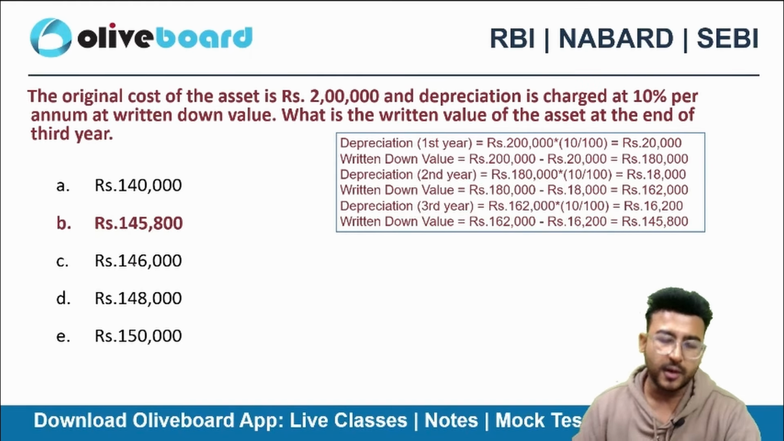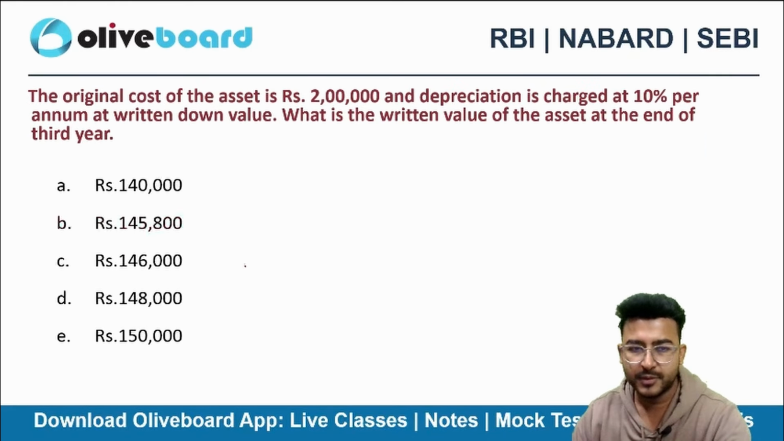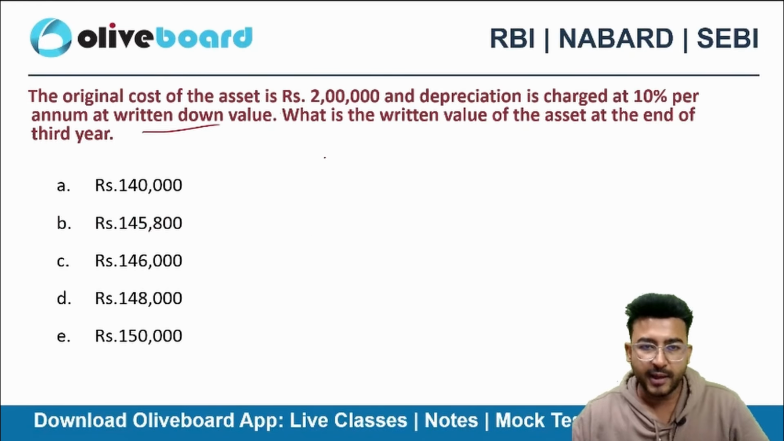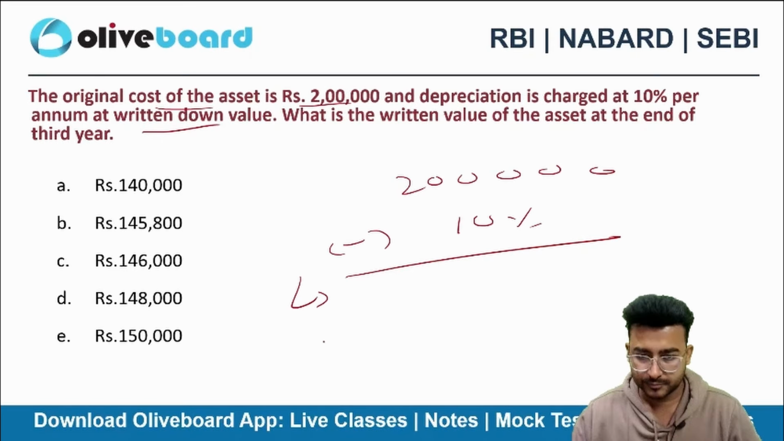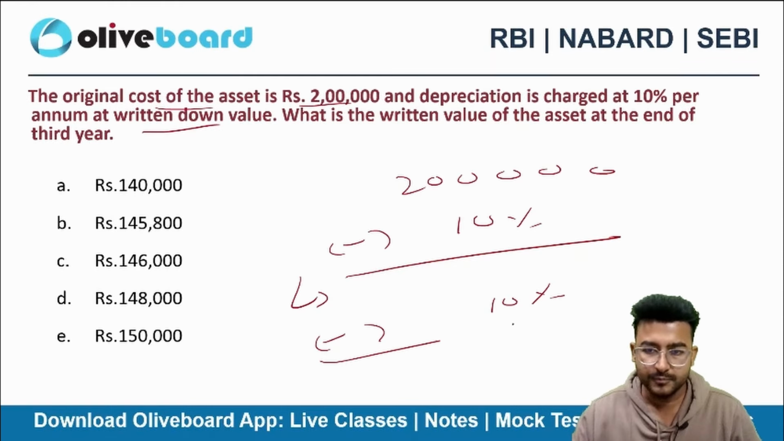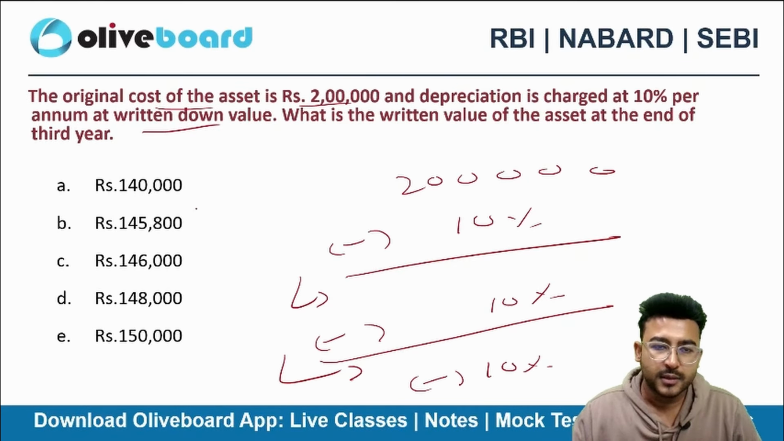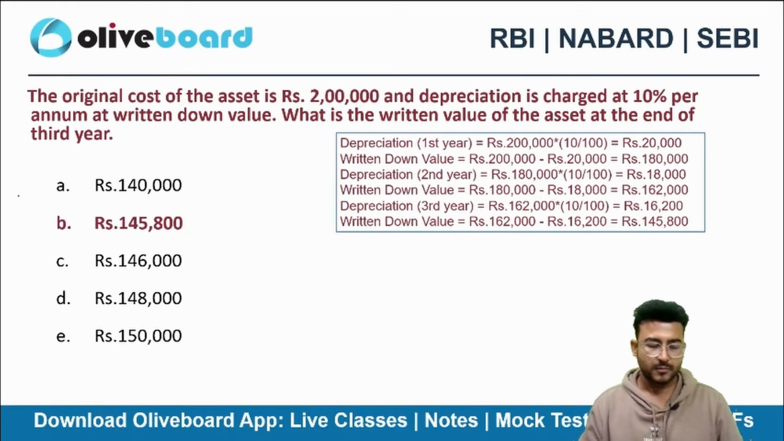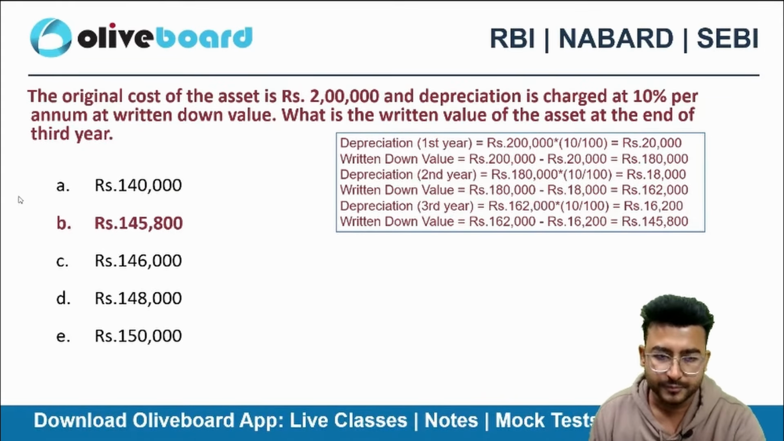That is 1,45,800, right? How? This is written down value. You have the cost of the asset, 2 lakh. You just have to charge depreciation of 10%. Whatever the value is, again 10%. Whatever the WDV is, again 20%. You'll have the answer. Option B, 1,45,800 is the correct one.